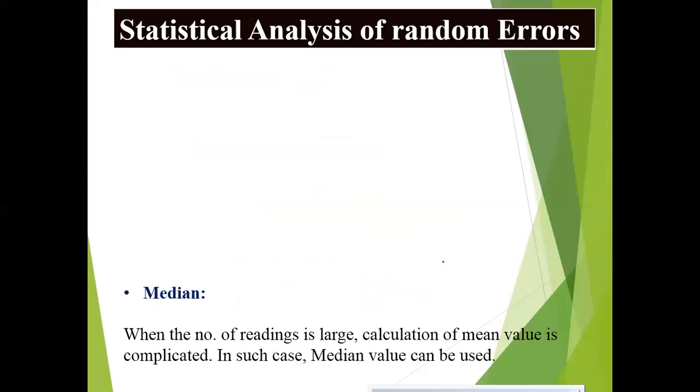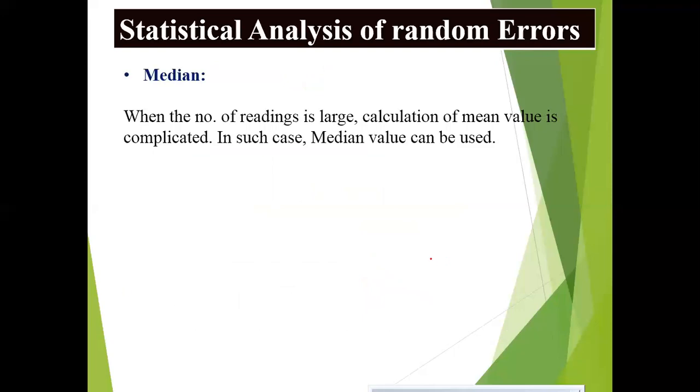Coming to the second one, median. Arithmetic mean is useful for a small number of readings, that means fewer than 20 or 30 readings.